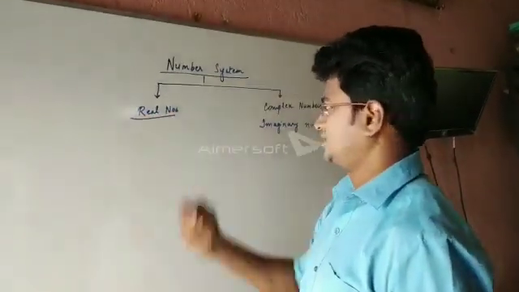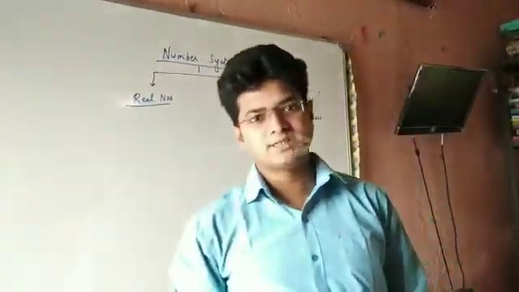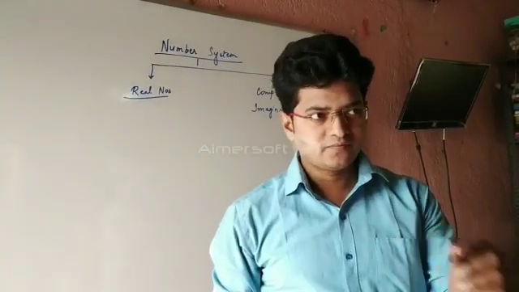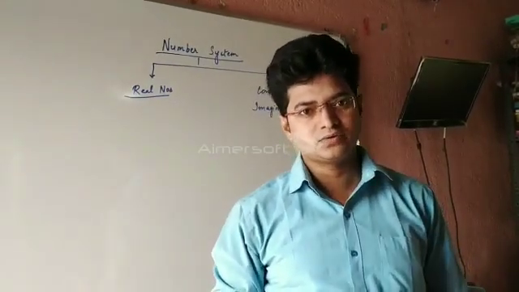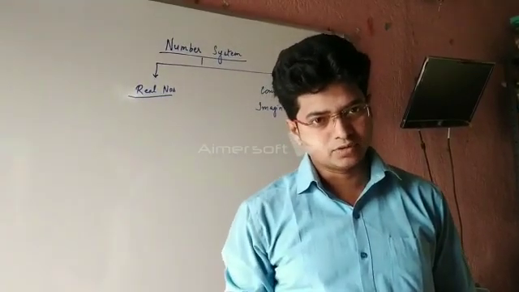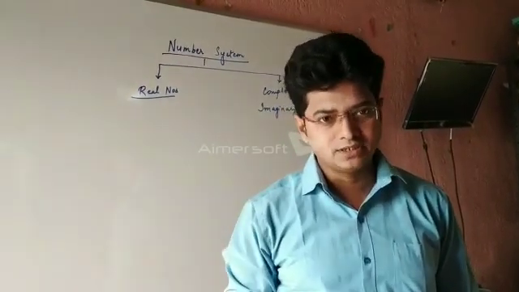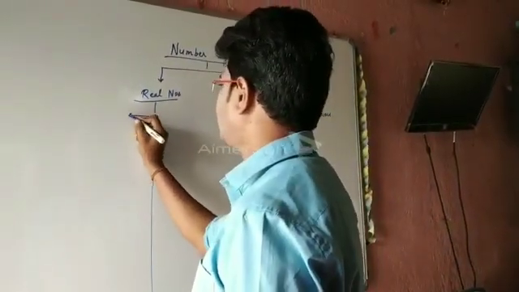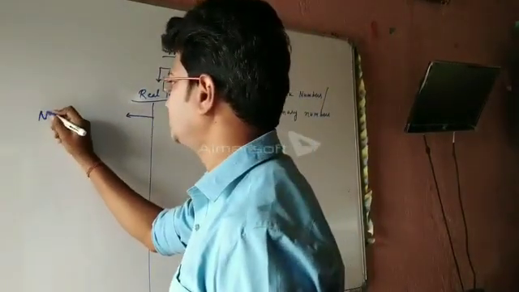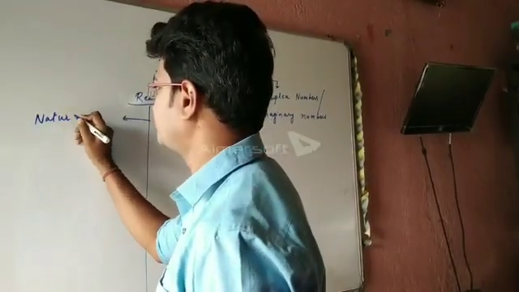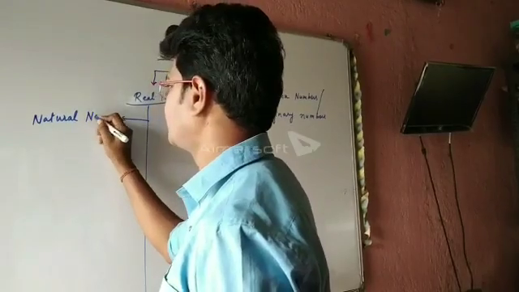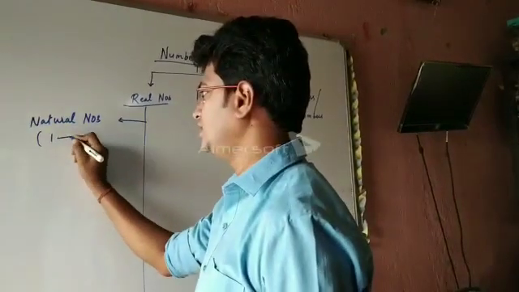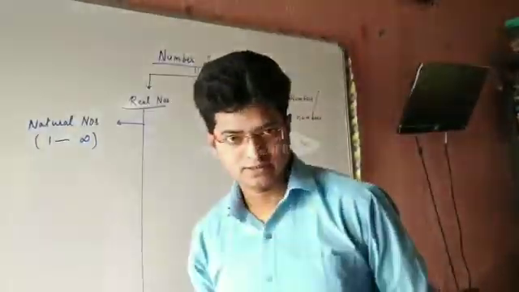Now for real numbers. For real numbers we can say real numbers are the numbers which have real existence. Or for your knowledge you can understand, if you square any number and it is coming positive, so it can be expressed as real numbers. So real numbers comprises of natural numbers, and we know natural numbers begins from 1 till infinity.